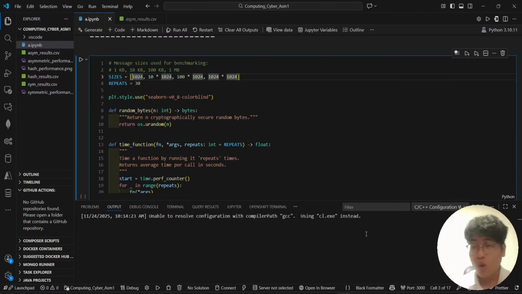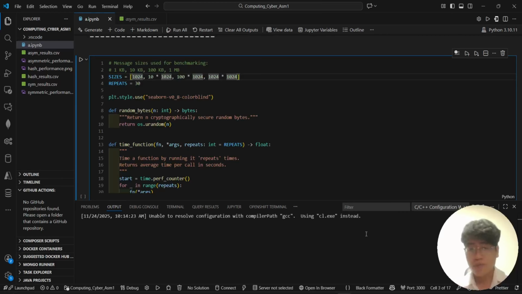But have you ever wondered what happens behind the scenes? These apps use complex mathematical algorithms to protect our data. The choice of which algorithm to use involves an important trade-off between security, speed, and compatibility. So my research investigates this trade-off through empirical testing.